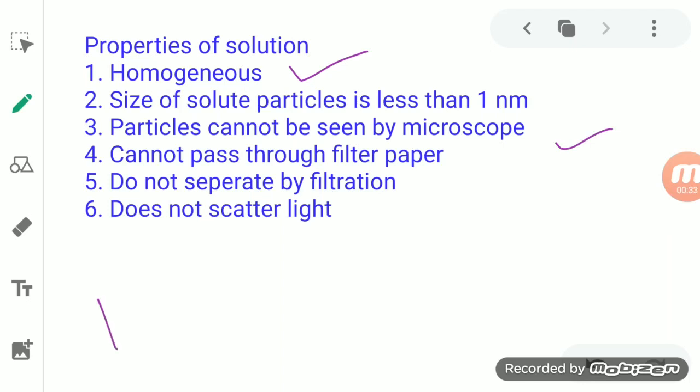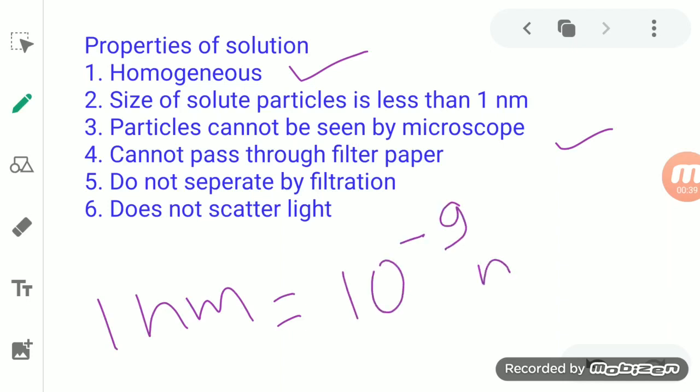Here 1 nanometer is equal to 10 to the power minus 9 meter. So in the book it is written that it is less than 10 to the power minus 9 meter, or less than 1 nanometer in diameter. Both are the same. The third is that the particles are so small that they cannot be seen even with the help of a microscope.